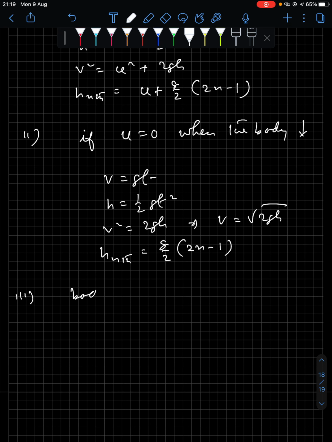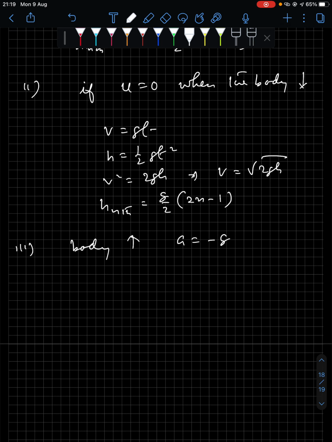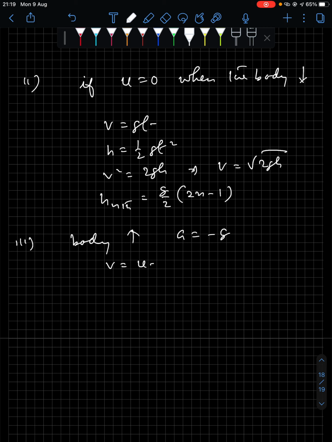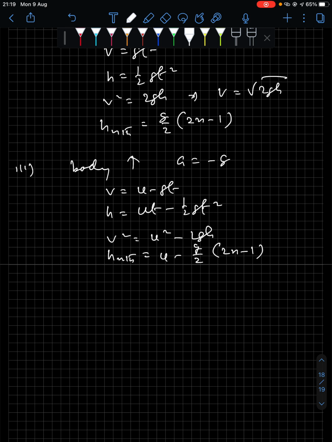Now you have situation number 3. Now body is thrown upwards. Okay, body is thrown upwards. Now in that case, you will consider a as minus g. Okay, and s will be h only. So v becomes u minus gt, s becomes h, right? So h becomes ut minus half gt square, v square becomes u square minus twice gh, and h nth becomes u minus g by 2 twice n minus 1.